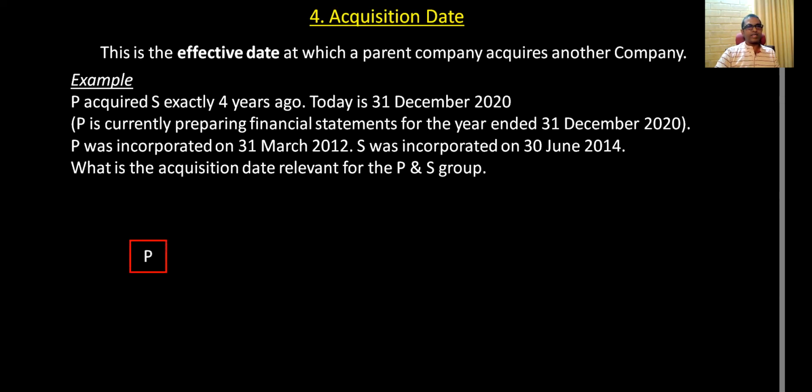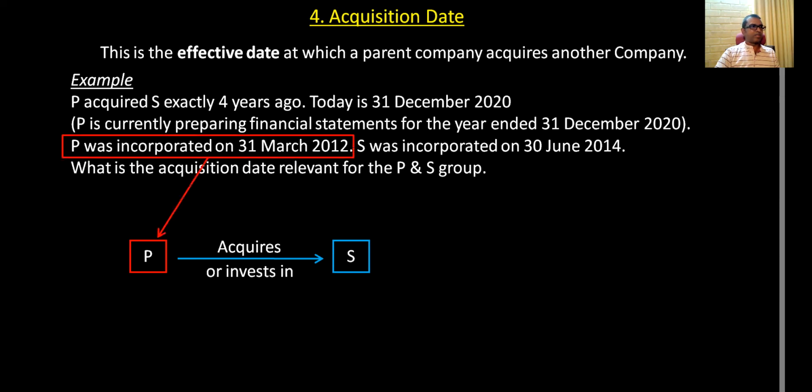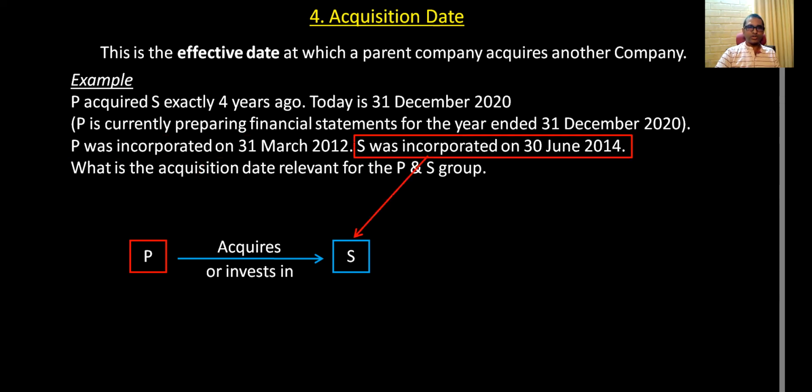So P is there, right? Acquires or invests in S. P was incorporated on 31st March 2012, incorporation date. So this is not the acquisition date, this is the incorporation date. And S was incorporated on 30th June 2014. This is also not the acquisition date. This is the date at which S was started.